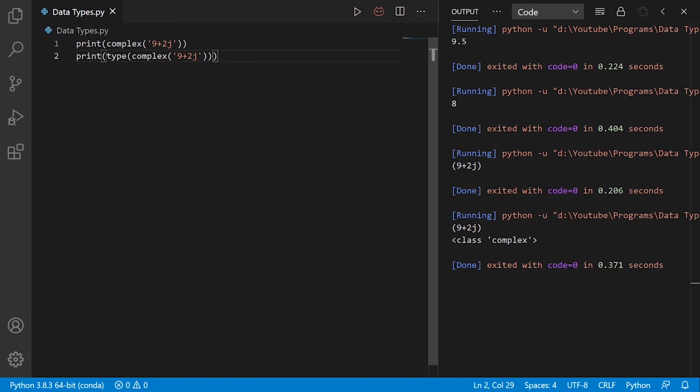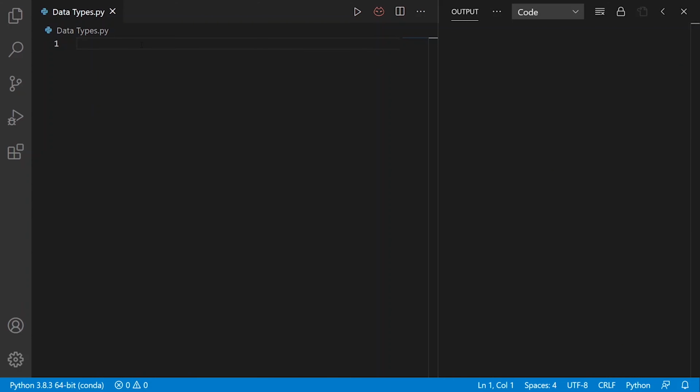Now we will see how to use Python fractions. Python provides operations involving fraction numbers through its fractions module. We will see what modules are in the upcoming videos. A fraction has a numerator and a denominator. I will import the fractions module. So I write import fractions.